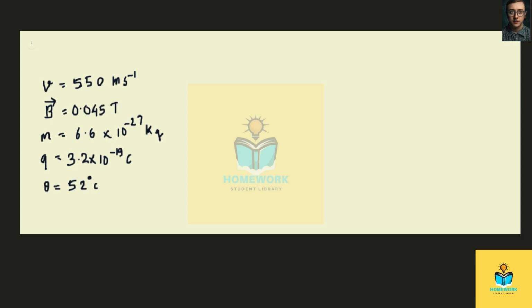So the question asks us in part A, what is the magnitude of force acting on the particle due to the field? So force acting on the particle is equal to q times the cross product of v and B, right? If you want to write the magnitude, F is equal to qvB sin theta.